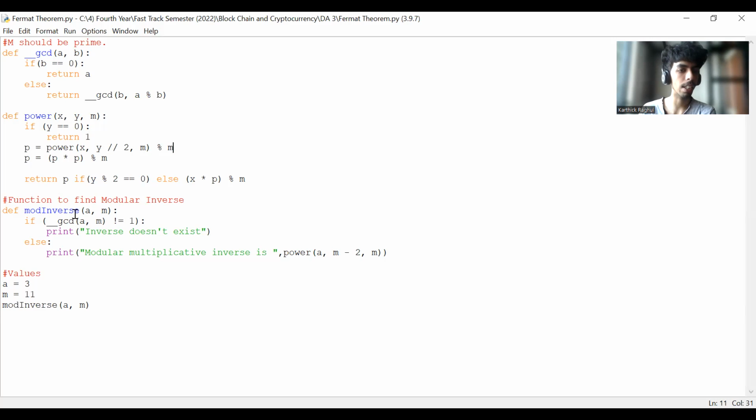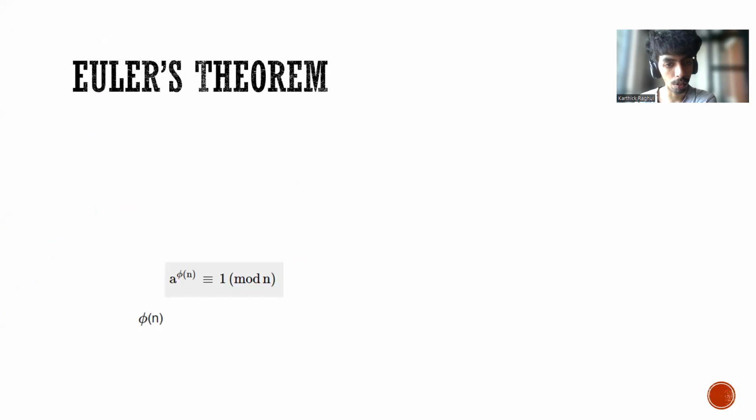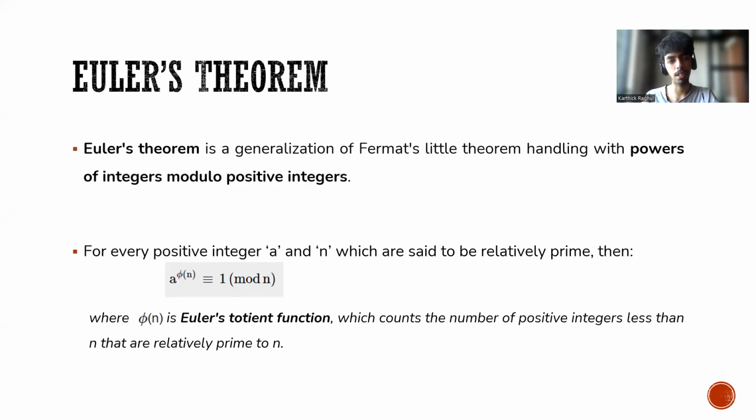In the final function, if the GCD of the integer a and m is not equal to 1, then the inverse doesn't exist, or else we find the multiplicative inverse, which is the power of a comma m minus 2 comma m. Here I have given two values, a equal to 3 and the prime number m equal to 11. When we run this program, we get the multiplicative inverse as 4, which is true for the given values a equal to 3 and m equal to 11. So that's it for Fermat's theorem.